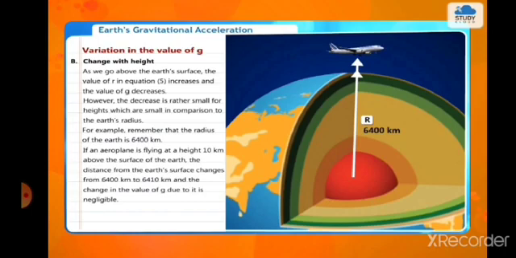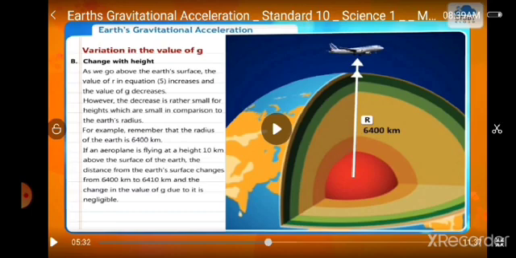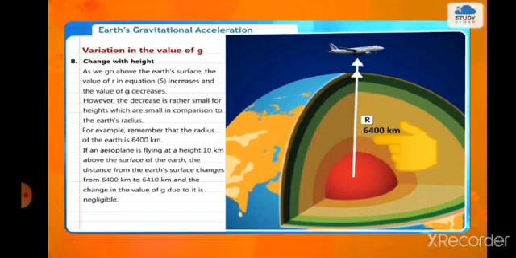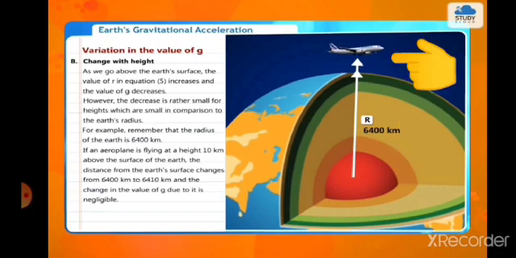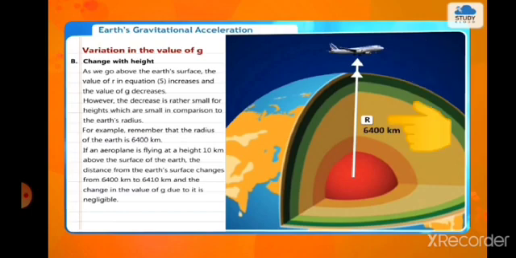As we go above the earth's surface, the value of r in equation 5 increases and the value of g decreases. However, the decrease is rather small for heights which are small in comparison to the earth's radius. For example, remember that the radius of the earth is 6,400 km. If an aeroplane is flying at a height of 10 km above the surface, see, the radius of the earth is 6,400 kilometers, and